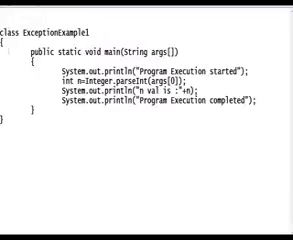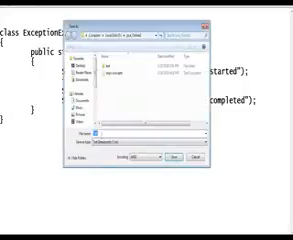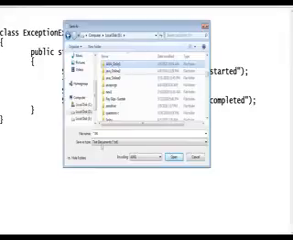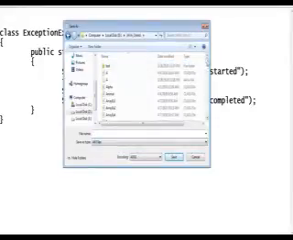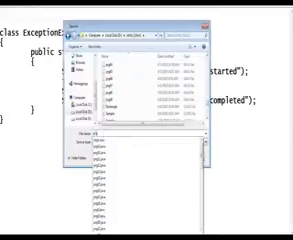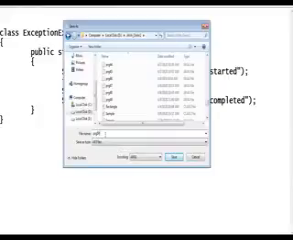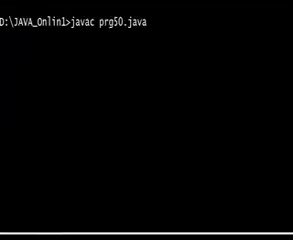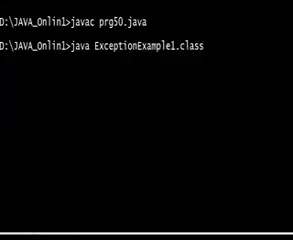See, this is a program I have written, guys. Save this program. Now I want to save it in your folder, Java online one. File name is prg50.java. Once compile this. Okay, how to compile? Now I want to compile: javac prg50.java. It is compiled. The Java class name is what? ExceptionExample. Now we need to pass an argument, guys.